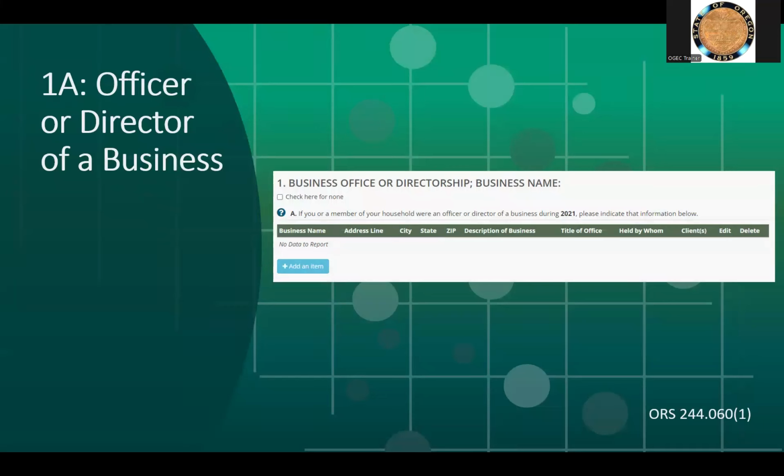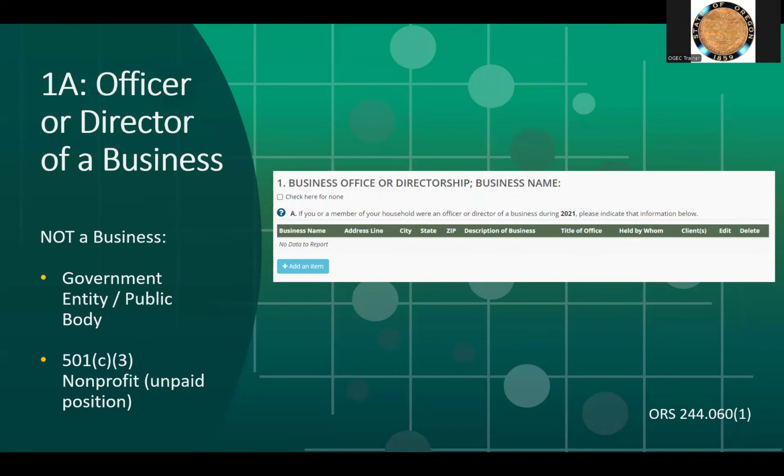Question 1. A business office or directorship or a business name. This is where the SEI filer would list if the SEI filer or household member were an officer or director of a corporation. A business is any legal entity operated for economic gain. For example, a corporation, partnership, proprietorship, firm, enterprise, franchise, association, organization, or self-employment. A business is not a government entity or public body, or a 501(c)(3) nonprofit if in a non-compensated capacity.